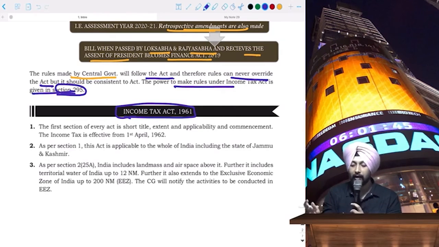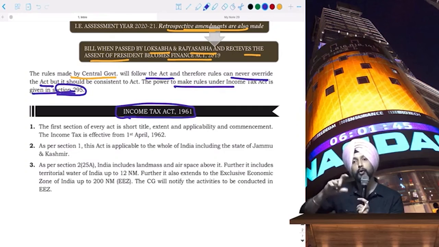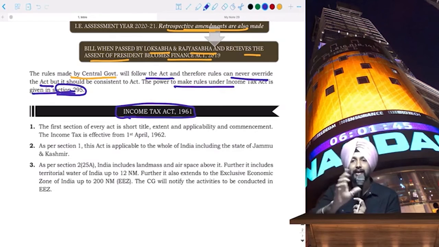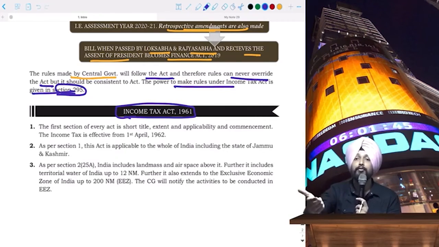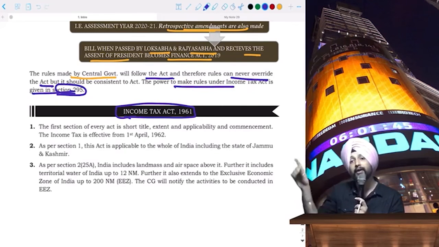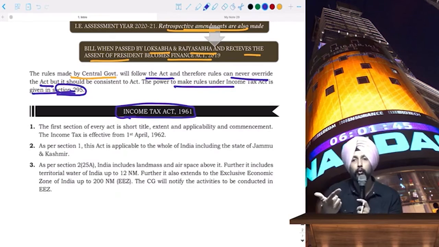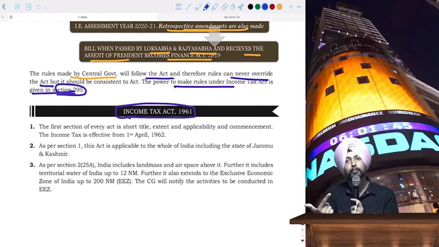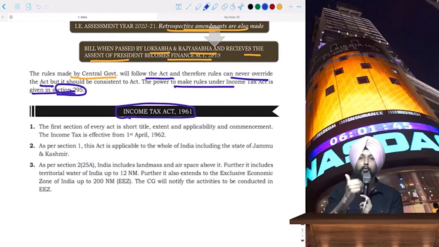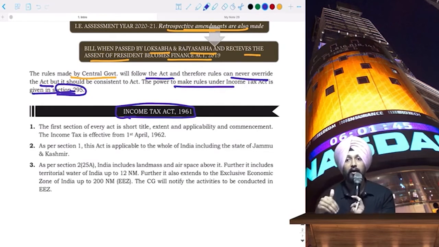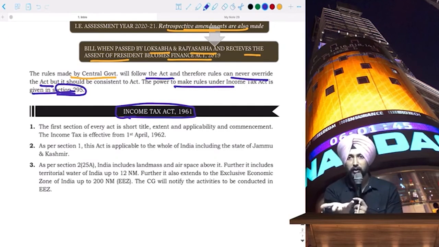Then is the extent and applicability and commencement. Like I told you, Income Tax Act 1961 was applicable for previous year 61-62, and assessment year is 62-63. That is applicability. That is the date of commencement. And applicability, like you know, this act will apply to the whole of India, including or excluding the state of Jammu and Kashmir, right? So why Jammu and Kashmir gets that special treatment, why Jammu and Kashmir has to be spoken about separately, I hope you will be aware about this, because Article 370 has given that special status